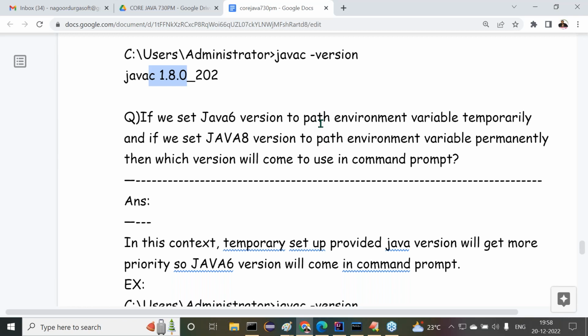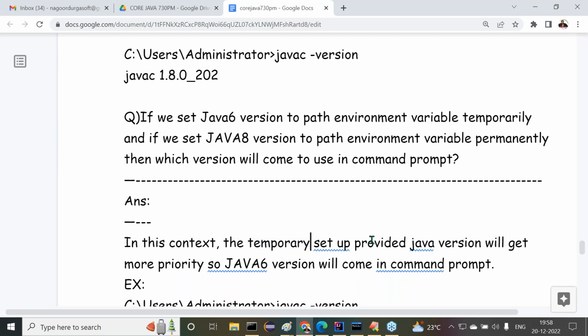Always the first priority is the local setup. What is that local setup? It is a temporary setup. So definitely we are able to get the Java 6 version here. Understand my point clearly? All right, sir.